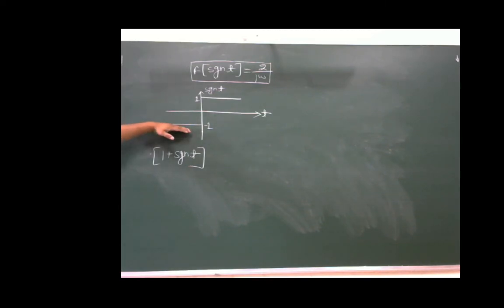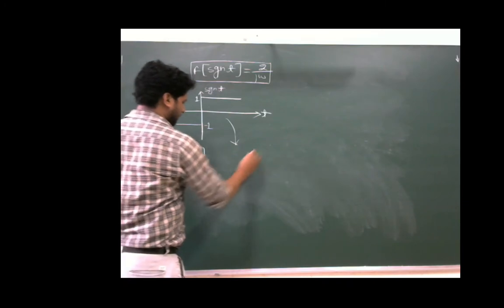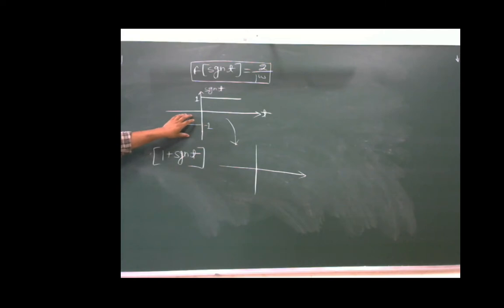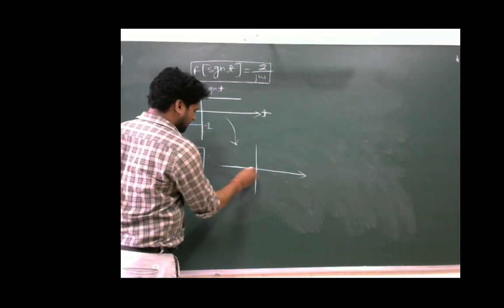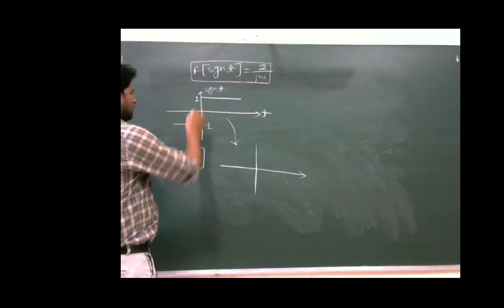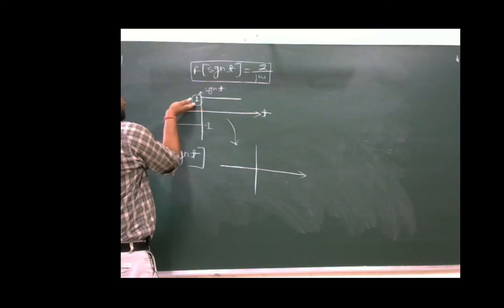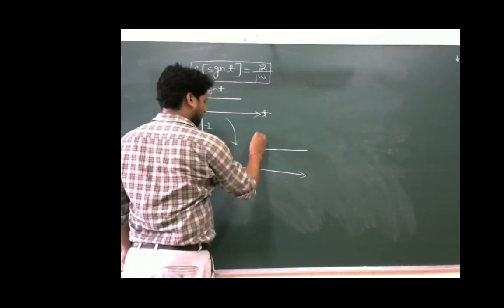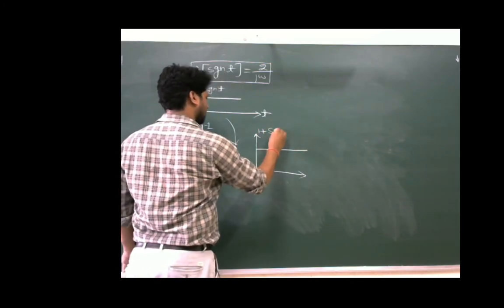This graph will be shifted 1 unit upward, and because this is shifted upward by 1 unit, this minus 1 will become 0. So for t less than 0, this signal will be 0, and this one, when shifted upward by 1 unit, will become 2. This is what 1 plus signum t will look like.